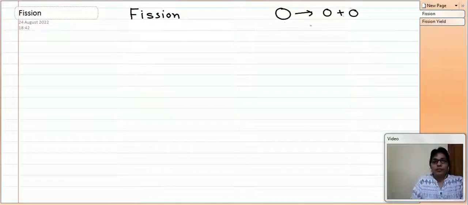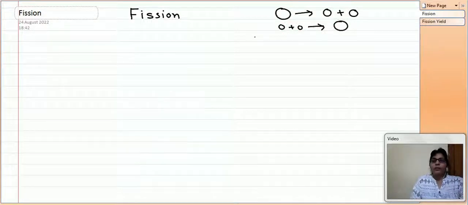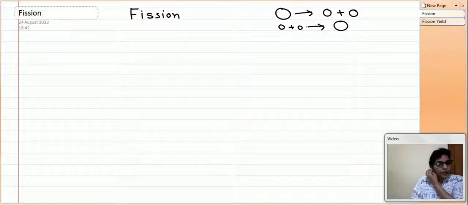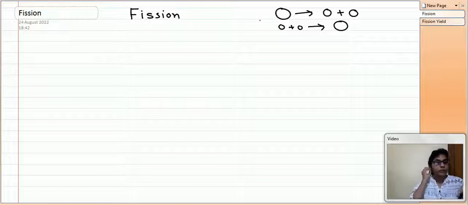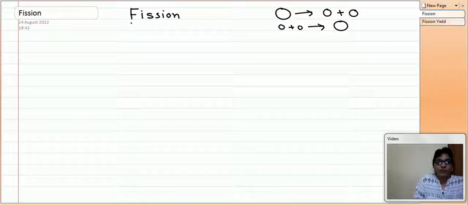Then this process is known as fission, whereas in fusion, the opposite process takes place, that is, two smaller nuclei fuse together to give a bigger nucleus. The first one is the fission phenomenon, and the second one is the fusion phenomenon.